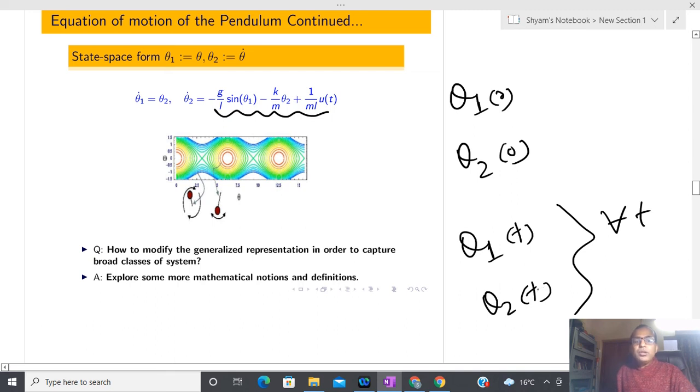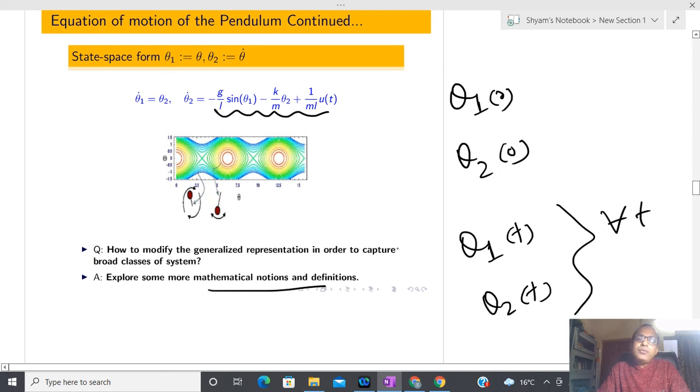Now the question is how to modify the generalized representation in order to capture a broad class of systems, and for that I need whatever theory we have learned in the previous class. Due to some lagging, I am not able to cover that part, so I will continue from this slide onward in the next class, and I will also explain what this particular figure is explaining. If you have any confusion, now I am going to conclude today's lecture.